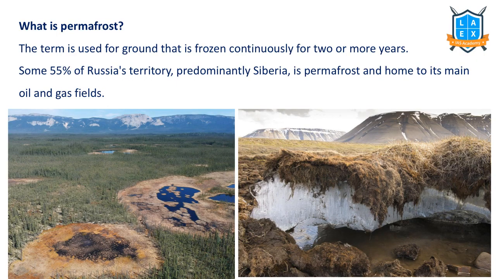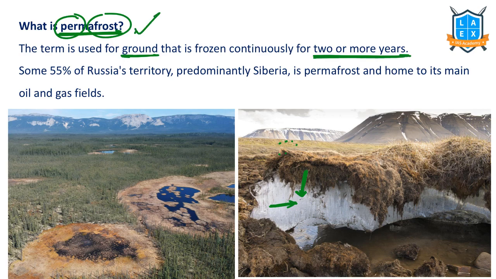Now, what is permafrost? As the name suggests, permanent frost, freezing. So, permanently frozen land underground. See, this is the soil, and underneath we have ice, which is permanently frozen. In general, we consider a particular ground which is frozen continuously for two or more years as a permafrost region.